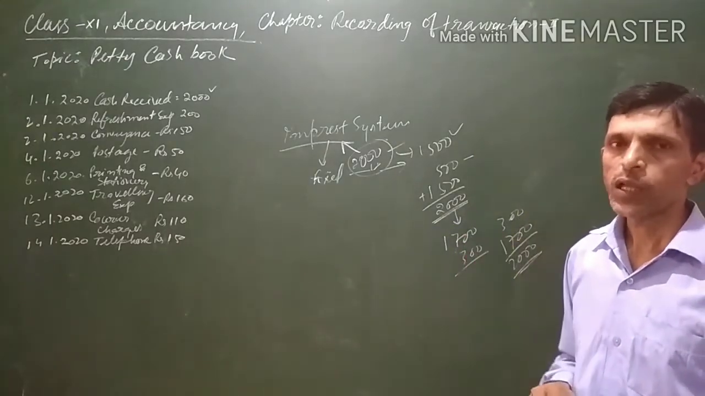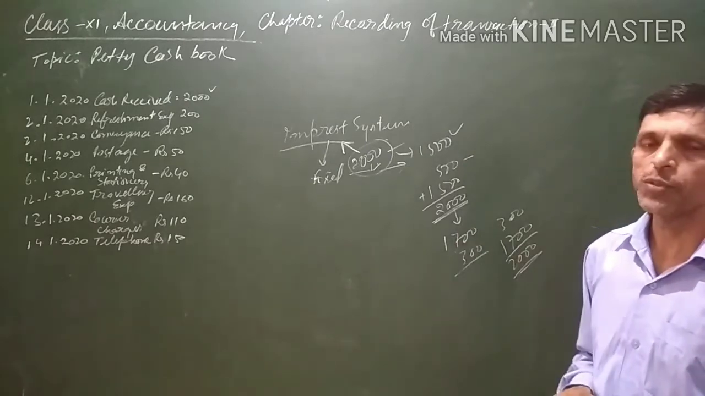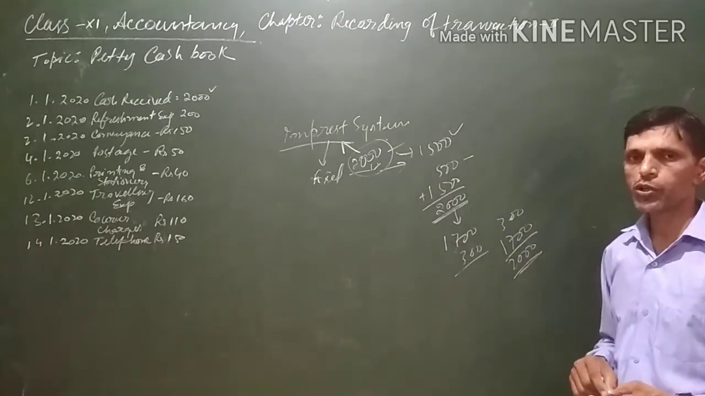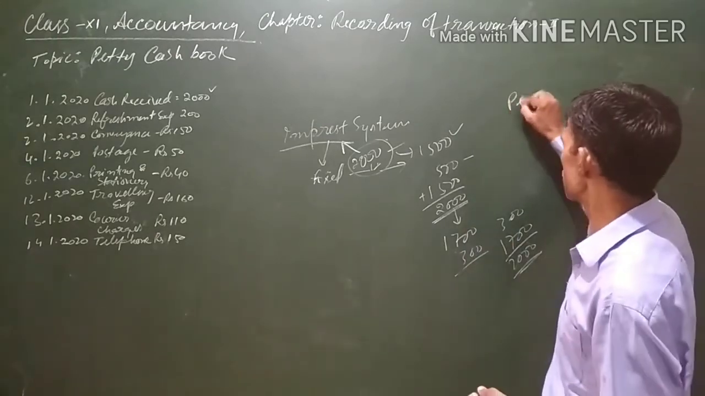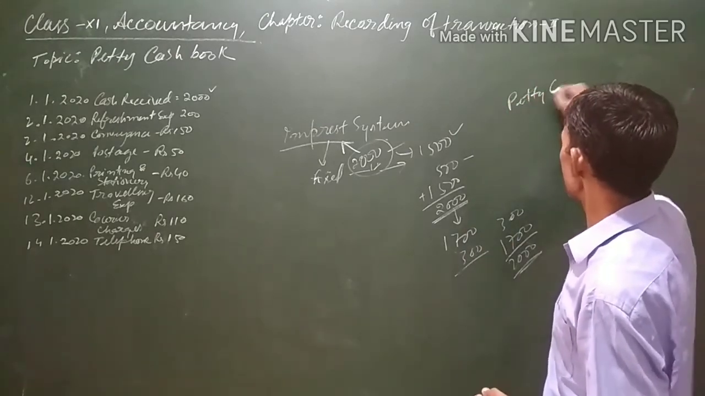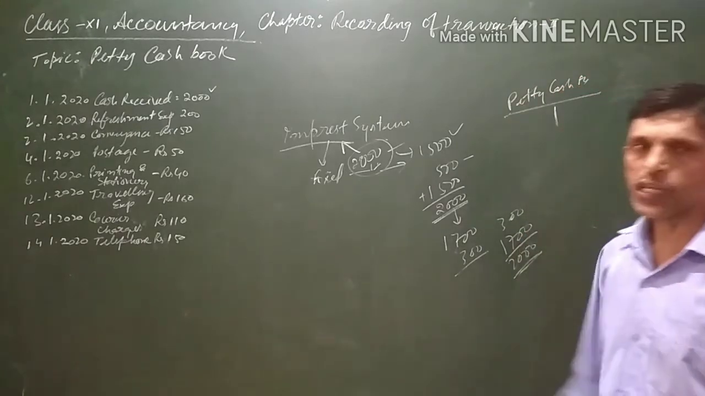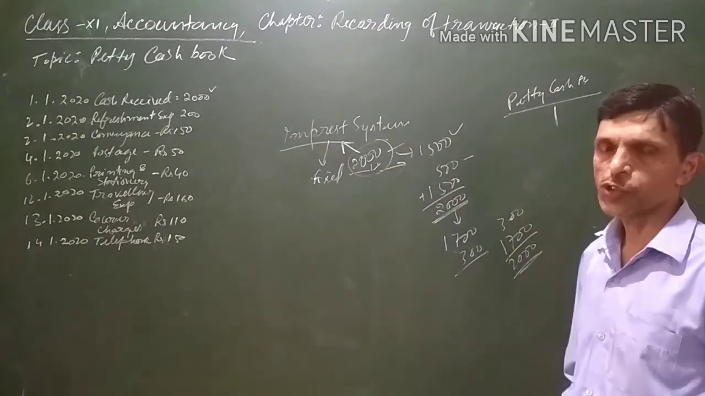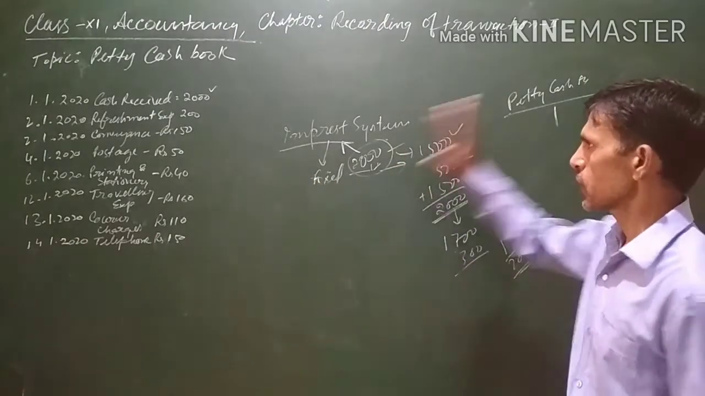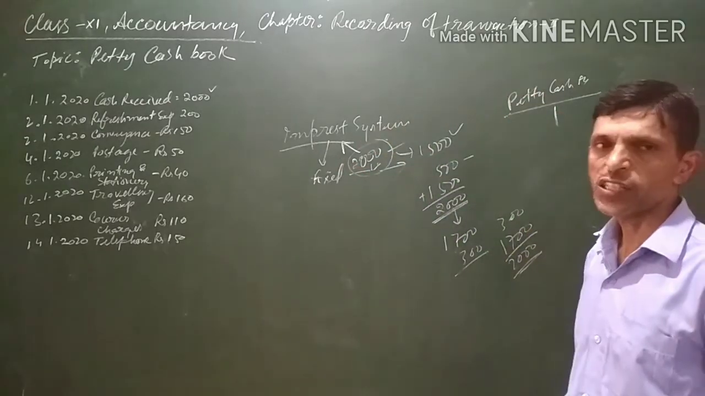The petty cash amount that is spent will also be recorded in the cash account. Separately, a petty cash account is also prepared when the petty cash book is prepared, and the balance of the petty cash book will be transferred to the petty cash account.